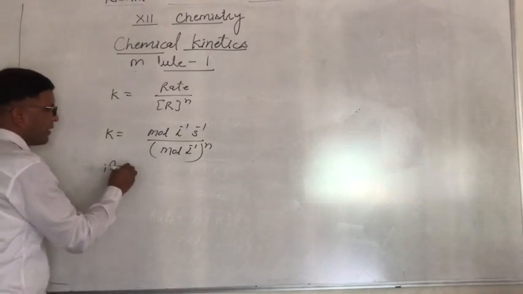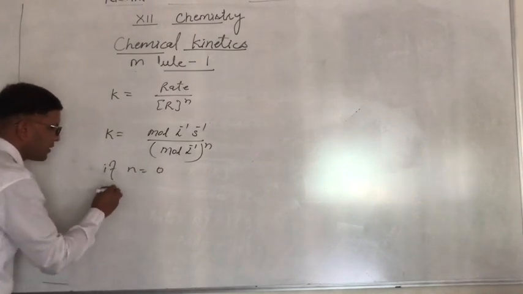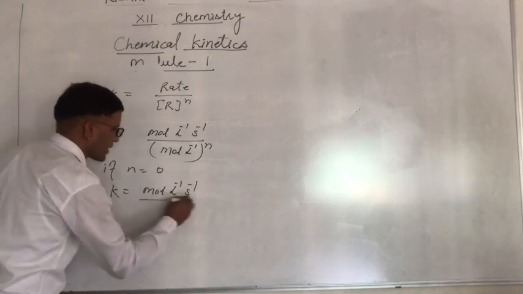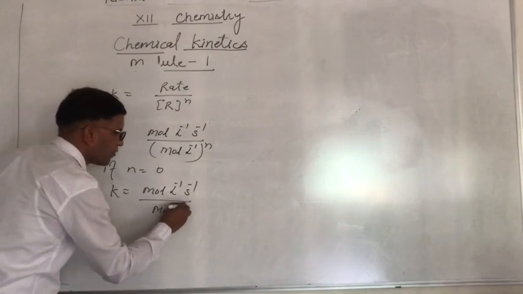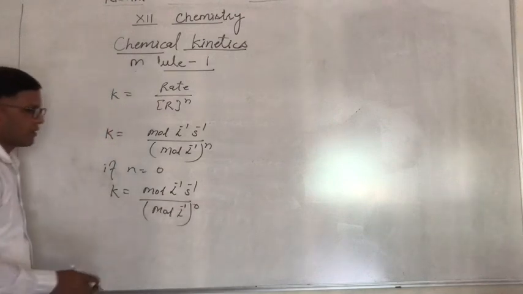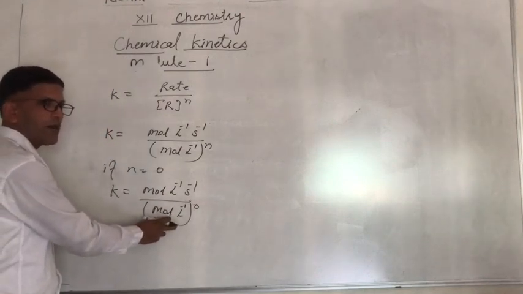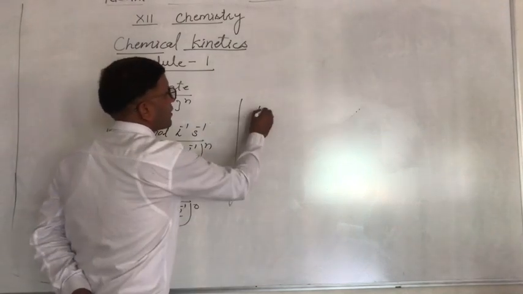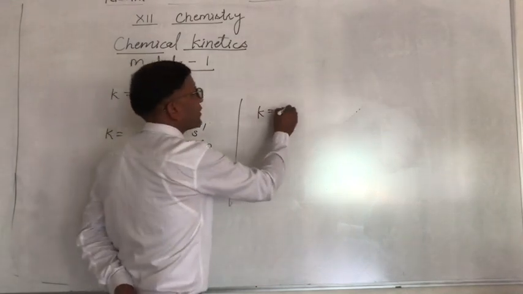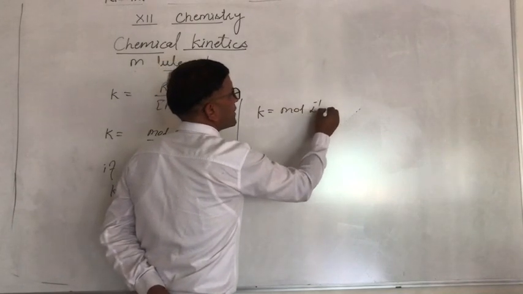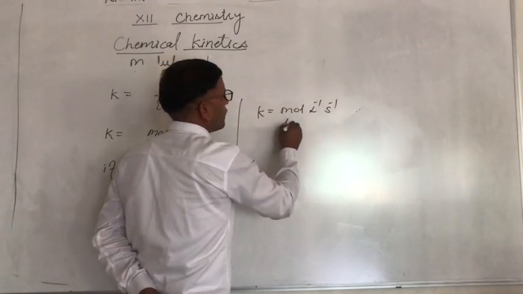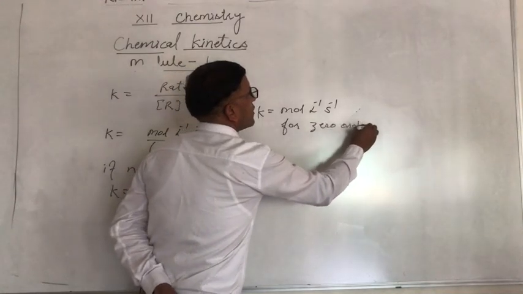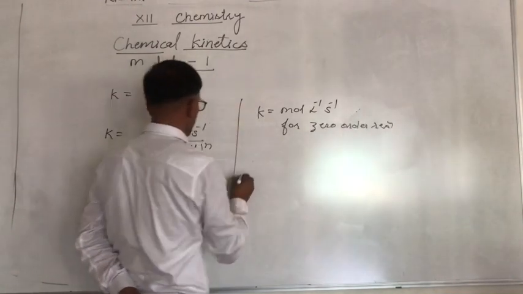If n equals 0, then K equals mole per liter per second over mole per liter raised to power 0, and we know that any term raised to power 0 is equal to 1. So K equals mole per liter per second for a zero order reaction.